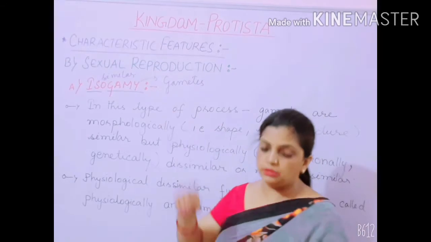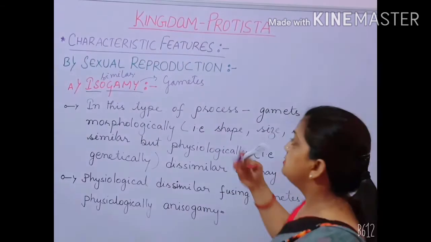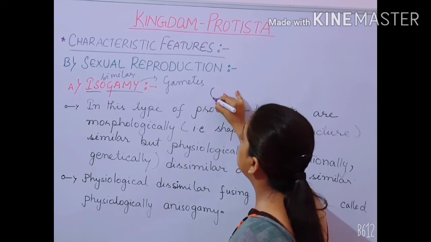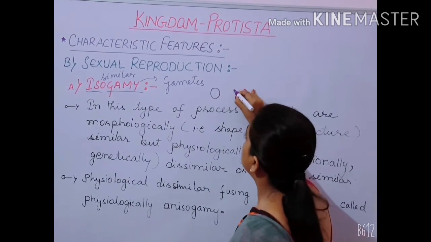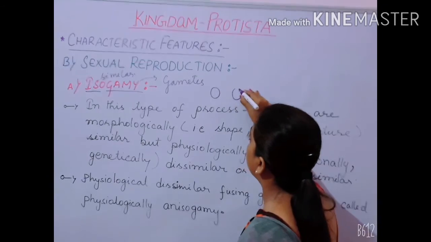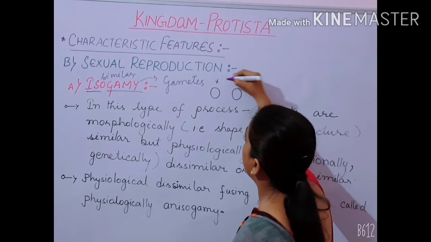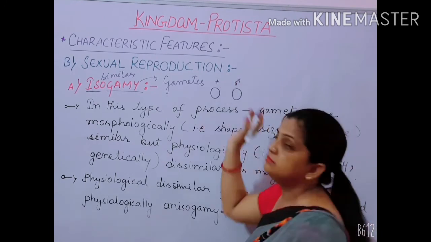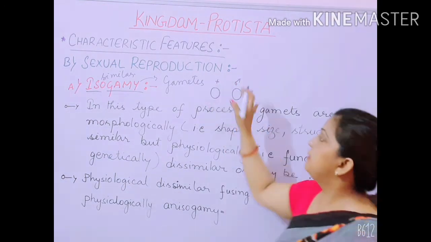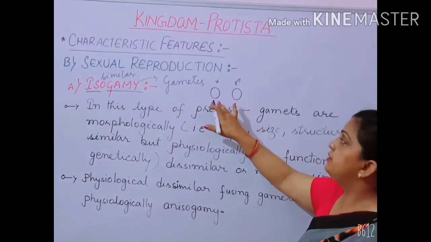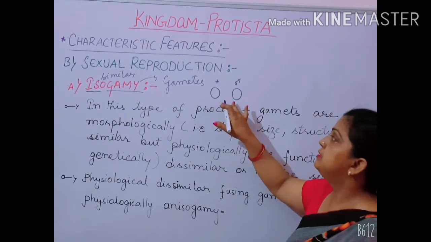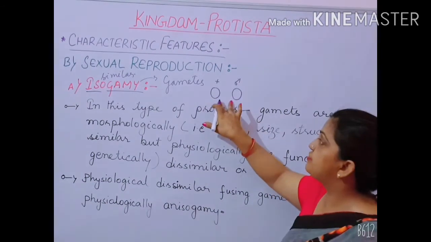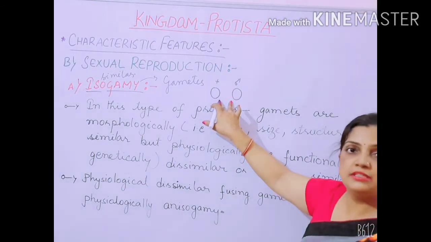So if I draw a structure to explain, if I take one of the gametes, this is a male gamete and this is the second, a female gamete. You can see that they are both the same in size, same in shape. So this type of structure is called morphologically similar.